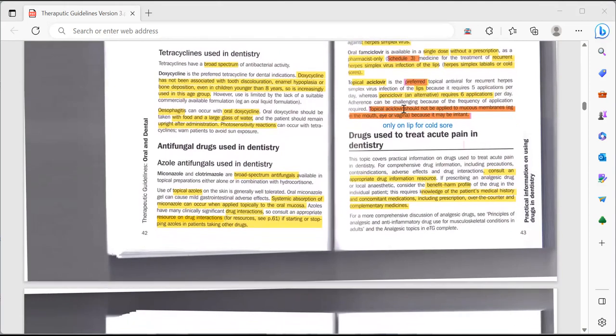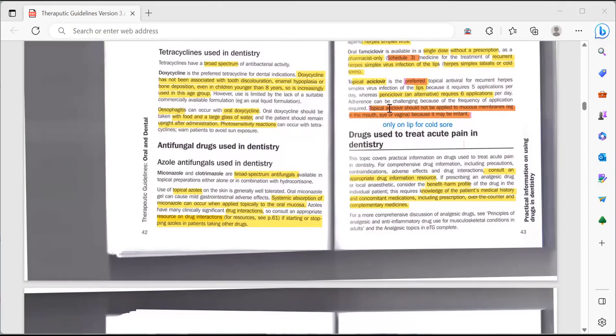Adherence can be challenging because of the frequency of application required, because it is very hard for a patient to apply a drug 5 or 6 times a day. It's difficult, right? Topical acyclovir should not be applied to mucous membranes, for example in the mouth, eyes, or vagina, because it may be irritant. So you should not ask the patient to apply this cream on the mucous membrane. It should only be on the skin because it can cause irritation.